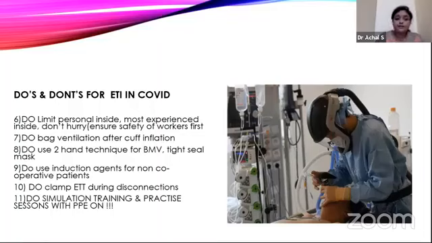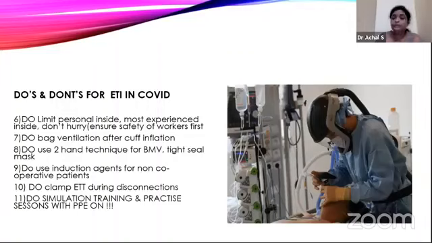Do bag and mask ventilation or positive pressure only after inflating the cuff, after intubation. Do use a two-hand technique for bag and mask ventilation for a proper seal, so that you can hold the mask and an assistant can bag the patient so that there is no leak or aerosol generation. And do use induction agents or sedatives for non-cooperative patients. Do clamp the ET tube during any disconnections.